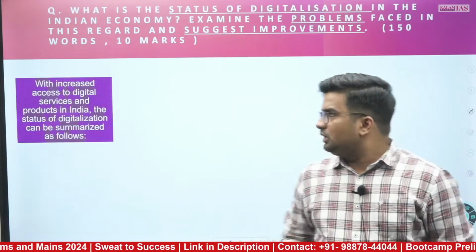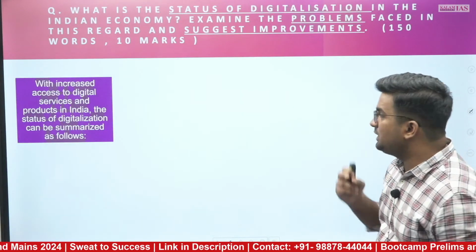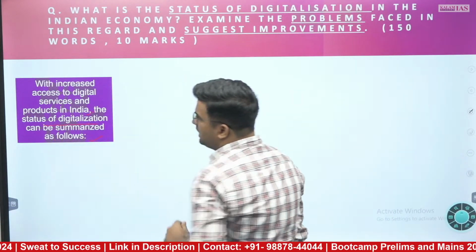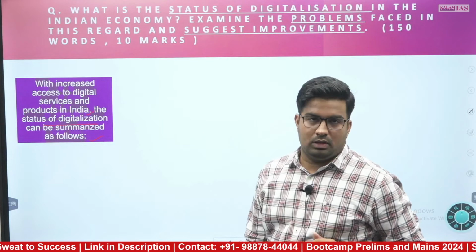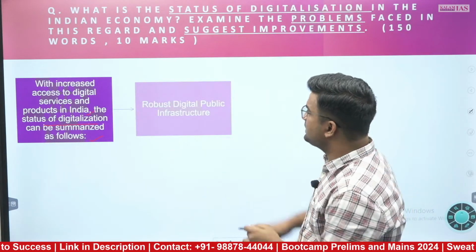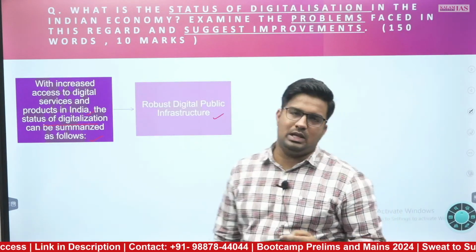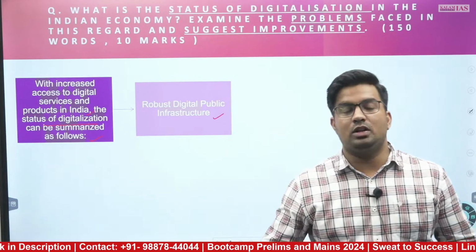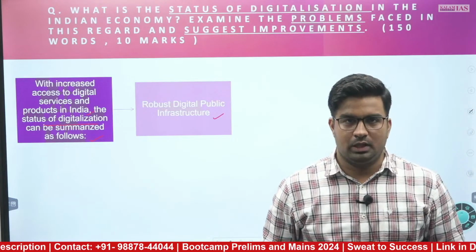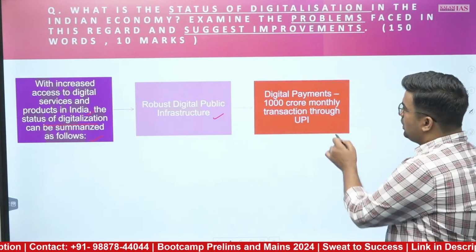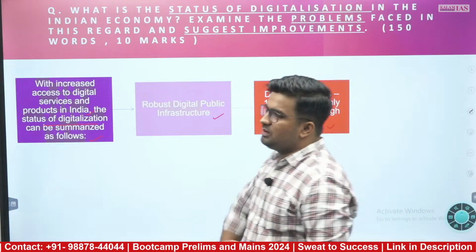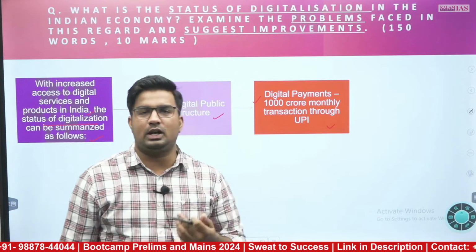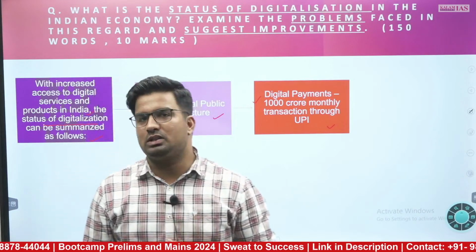We can start with: increased access to digital services and products in India, the status of digitalization can be summarized as follows. Simple. You have started, and in that first thing we can write about the robust DPI, that is digital public infrastructure, which India has made, which has also been lauded by the IMF. Furthermore, we can talk about digital payments, which is one of the components of it, where in August 2023, 1,000 crore monthly transactions has been achieved.